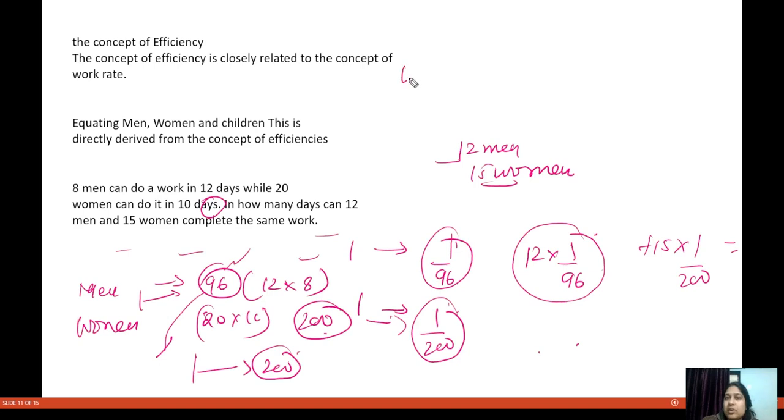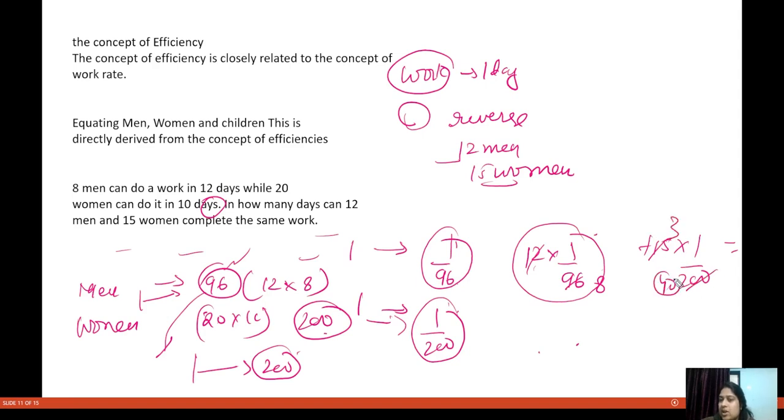If you are able to calculate the amount of work in one day and you just reverse that, you will get the time taken. Here it is coming 1 by 8, here this is coming 3 by 40. Take 40, this will be 5, this will be 3, you get 8 by 40. Just reverse this, you get 40 by 8, and your answer is 5 days.